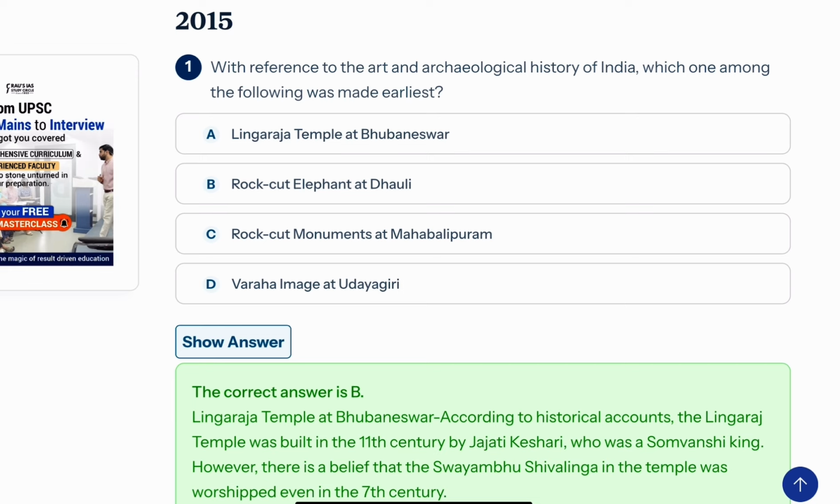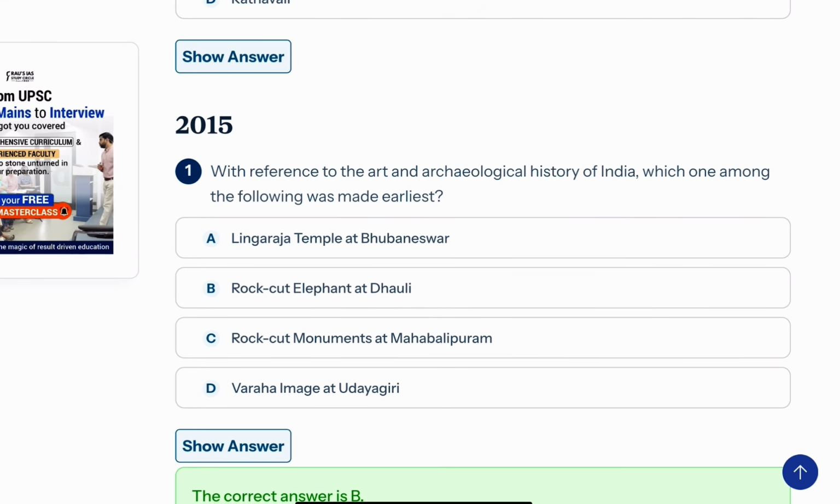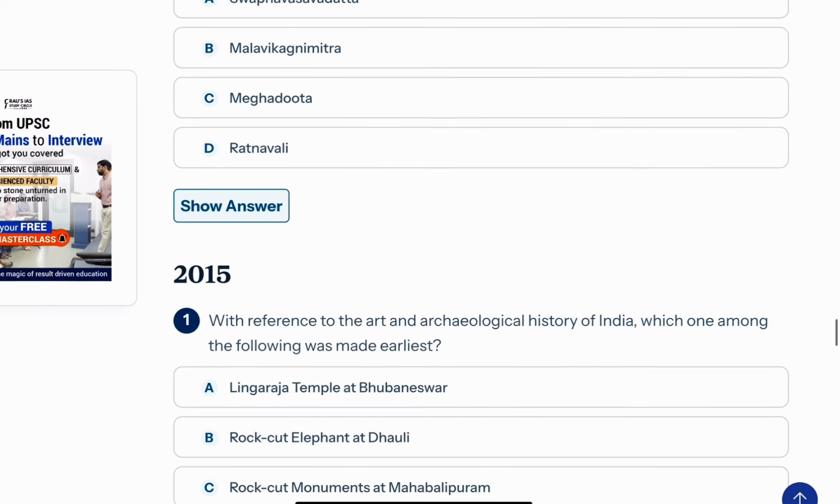If a question has been asked on Lingaraj temple at Bhubaneswar, you will not try to remember each and every year when this temple was made. If you go through the different temples and repeatedly revise, this kind of sequence automatically forms inside your mind, and you'll be able to answer this question with ease. The topic is the temple architecture of ancient India itself.